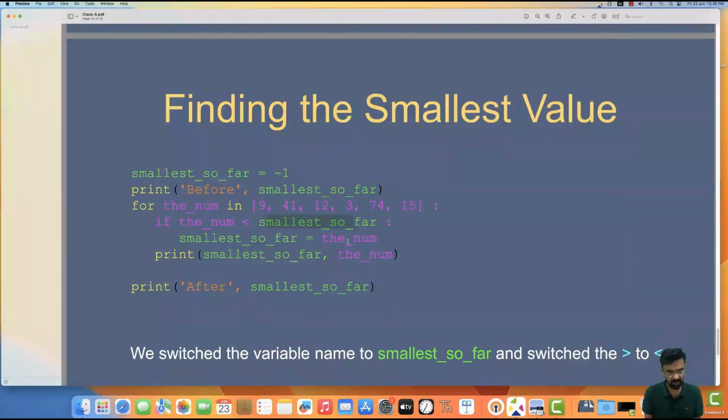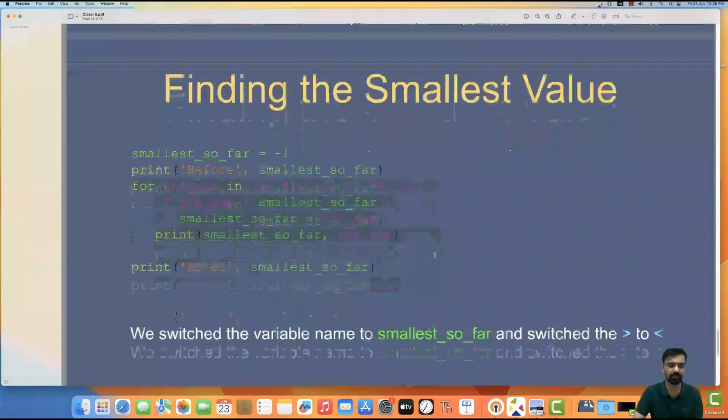Which is smaller? -1 itself, so we don't do anything. But if there is some number like -7, then -7 will be less, so you swap those numbers and put it like that. You can find the smallest number like this, or use any logic, but the only thing you want to learn is how to use this for loop.